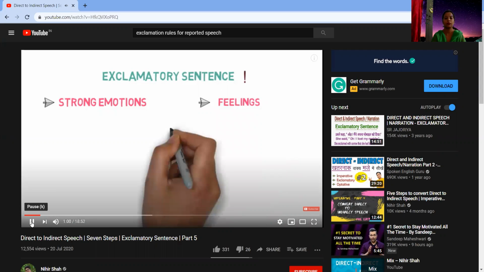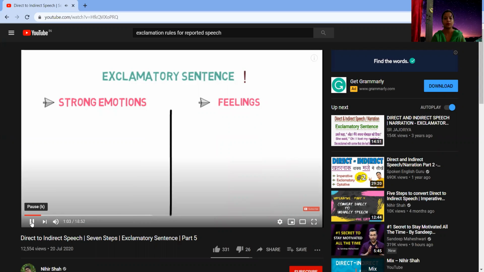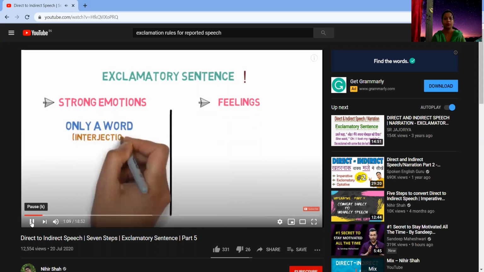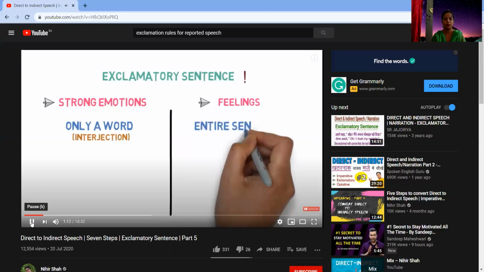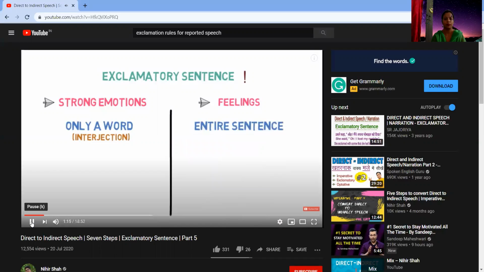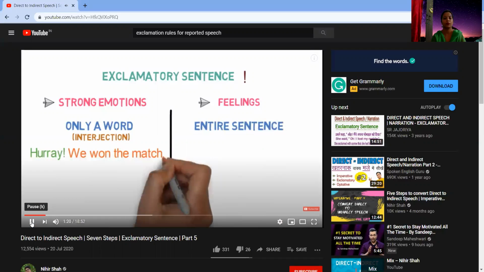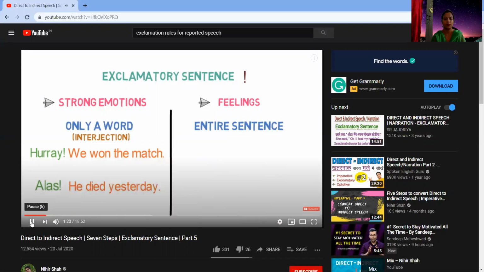There can be two forms of exclamatory sentence. Number one, only a word is in exclamatory form. This word is called an interjection. And number two, the entire sentence is in exclamatory form. Let's look into examples wherein only an exclamatory word is used. Hooray, we won the match. Alas, he died yesterday. Now, let's look into examples wherein the whole sentence is in exclamatory form. What a place it is. How stupid you are. So now children, you might have understood exactly what kind of sentences you might come across.